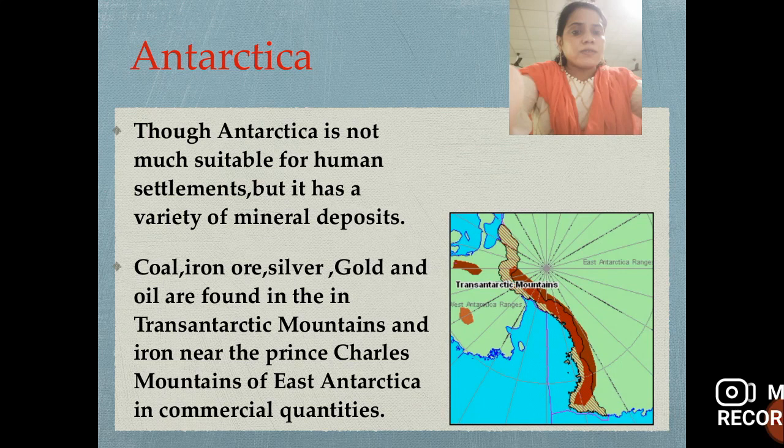Which types of minerals are found here? Coal, iron ore, gold and oil are found in the Transantarctic Mountains, and iron near the Prince Charles Mountains of East Antarctica in commercial quantities. The Transantarctic Mountains are famous for coal, iron ore, silver, gold and oil.